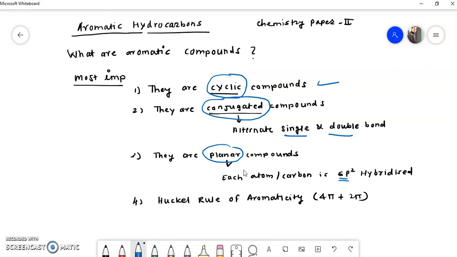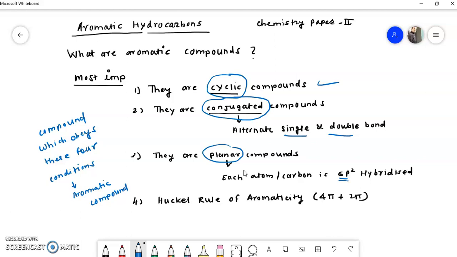Remember that the compound which obeys these 4 criteria, these 4 conditions, is called an aromatic compound. And due to all these conditions, a compound gains a special stability which aromatic compounds have. So I will now explain these 4 points one by one.